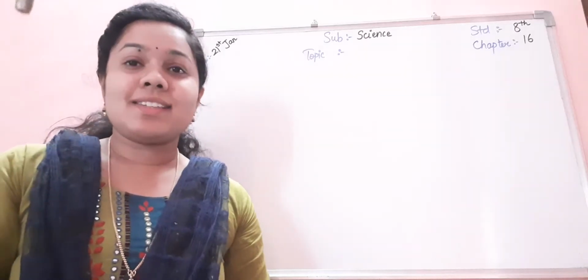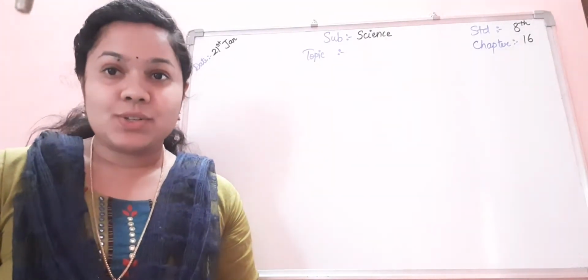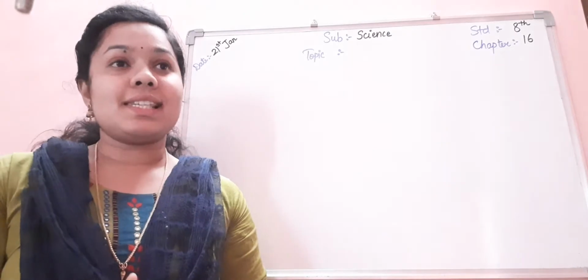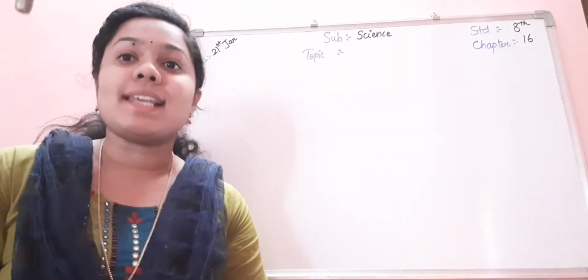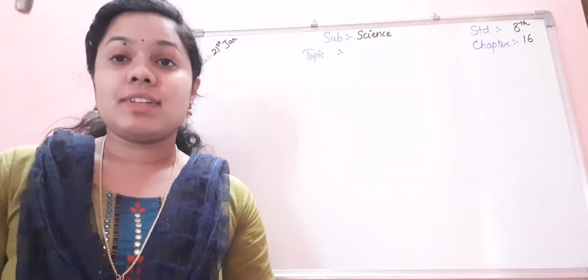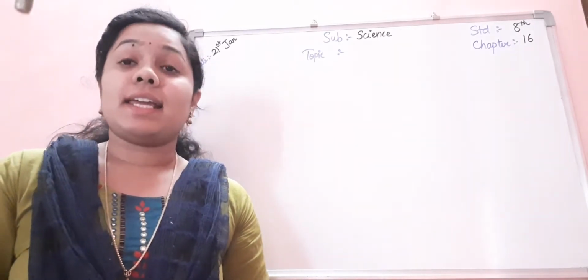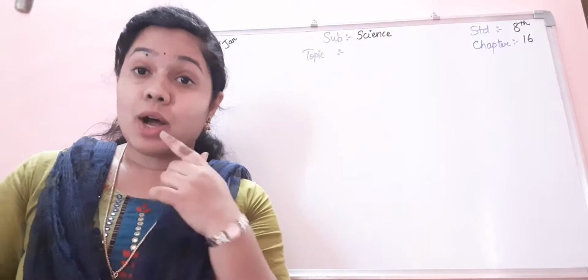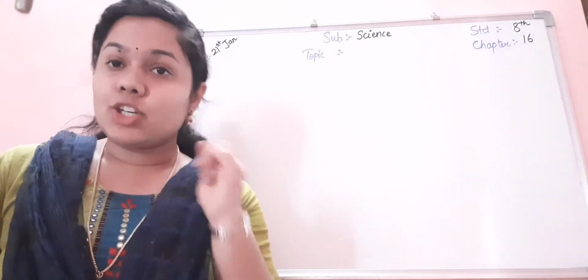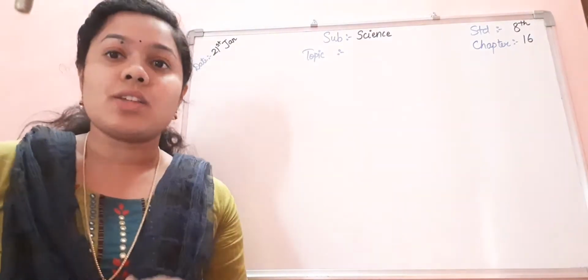Hello, my dear students. Today I will be taking a session on science. In science, you all might be aware of the sense organs. How many sense organs do you have? There are actually five sense organs: eyes, nose, tongue, skin, and ears. These are all your sense organs.